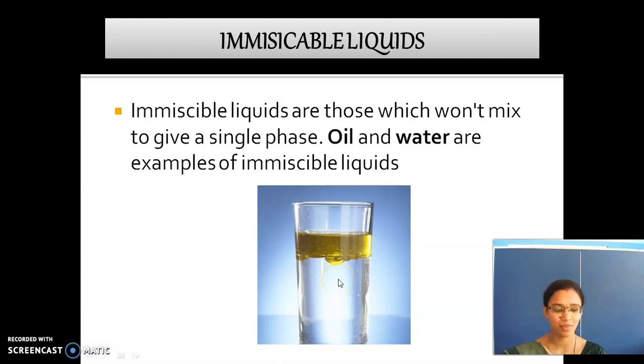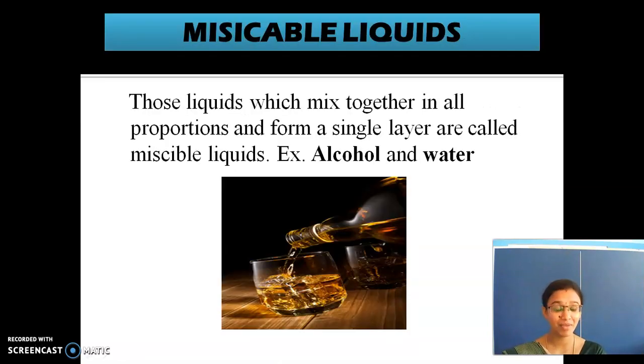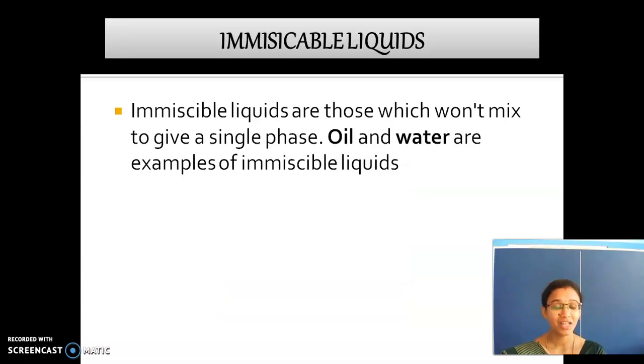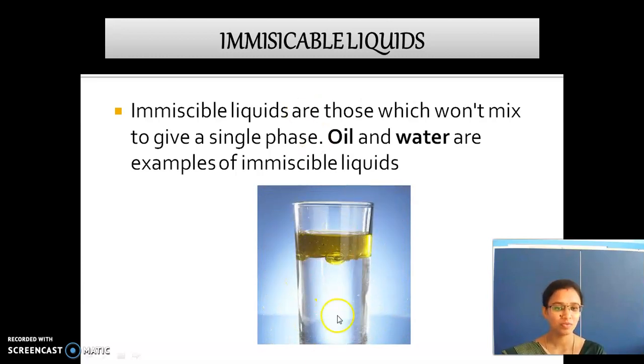Yes or no? So miscible means they are able to mix together and will be like only one phase. And immiscible, they do not mix together and they will be in separate phases. See here, water and oil stay separately. So they do not mix together to give a single phase. So now you understood about miscible and immiscible.